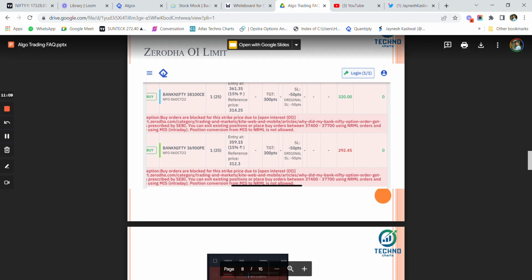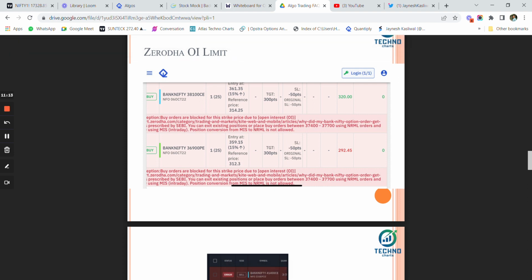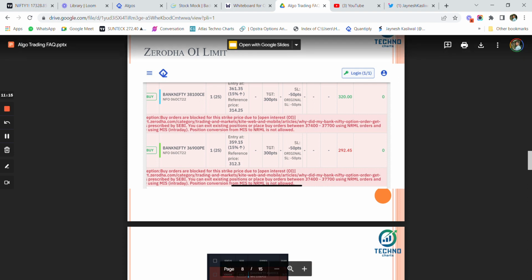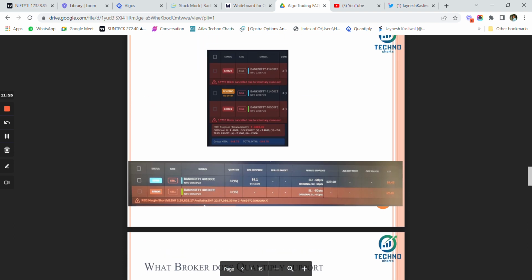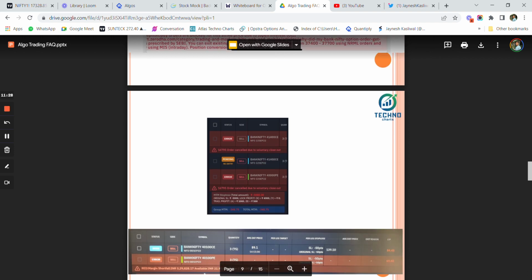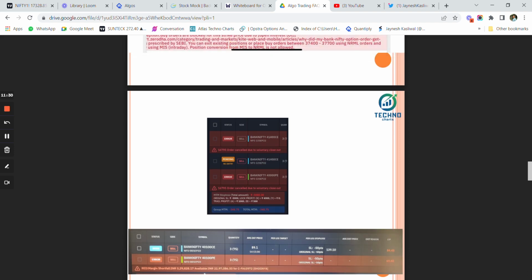Now, this was a Zerodha OI limit in an option buying account, where some of my clients faced the issue of OI limit, and they could not buy the options in delivery. They had to buy it in MIS only. Now, this is one of the orders where the stop loss did not get placed.